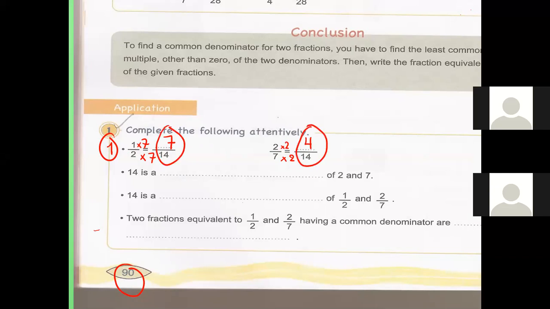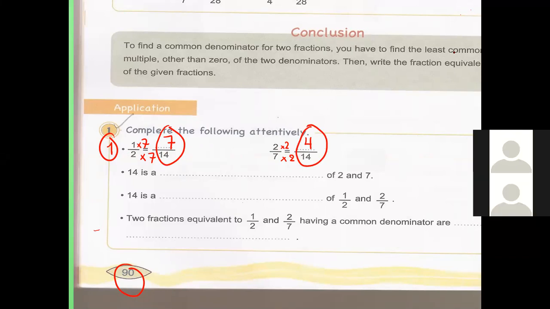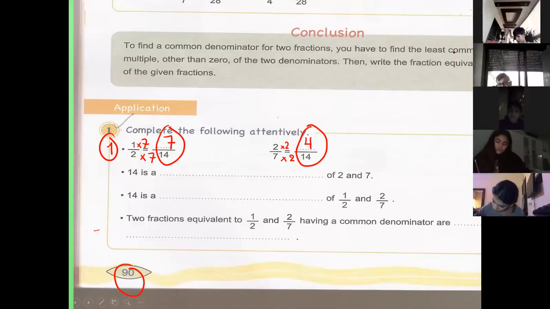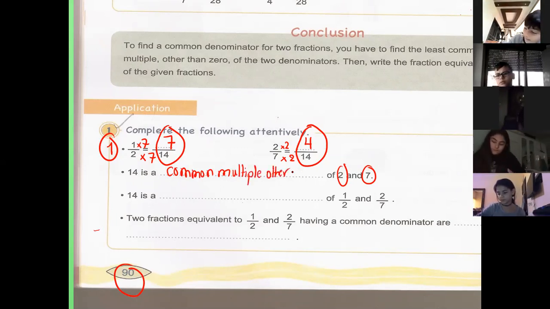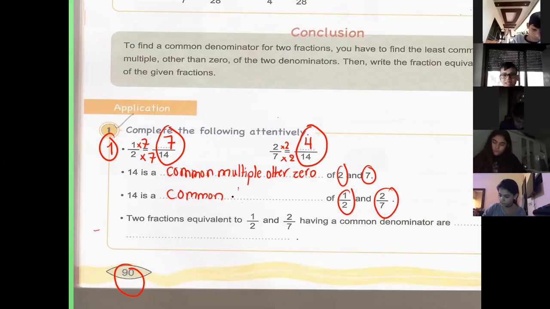4/14. What is the common denominator here? 14. Excellent. So what can we say about 14 with respect to 2 and 7, the two numbers? It's a common multiple other than 0. But what can we say about 14 with respect to the fractions? Common denominator. Excellent. Proud of you.